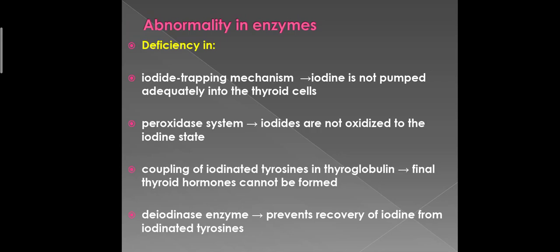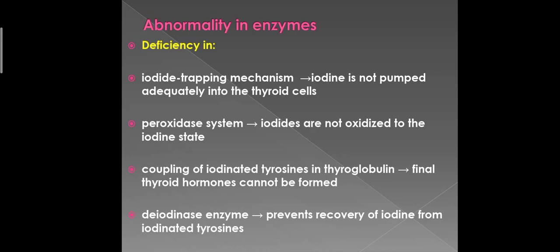In some persons with colloid goiter, the thyroid gland has an abnormality of one of the enzyme systems which are required for the formation of thyroid hormones. It can be a deficient iodide trapping mechanism in which the iodine is not pumped adequately into the thyroid cells. It can be a deficient peroxidase system in which the iodides are not oxidized to the iodine state. As we know, the iodine state is required for the formation of thyroid hormones. So if this enzyme system is not working, thyroid hormone synthesis is depressed.